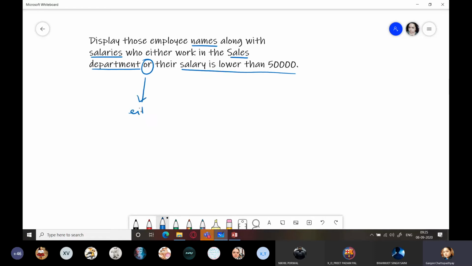OR means either of the conditions is true. Means this condition can also be true, this condition can also be true. So if there is an employee who works in the sales department, but his salary is not lower than 50,000, his details will also be selected. And if suppose you have an employee who works in the purchase department but salary is lower than 50,000, his data will also be selected. That is, either of the conditions should be true.